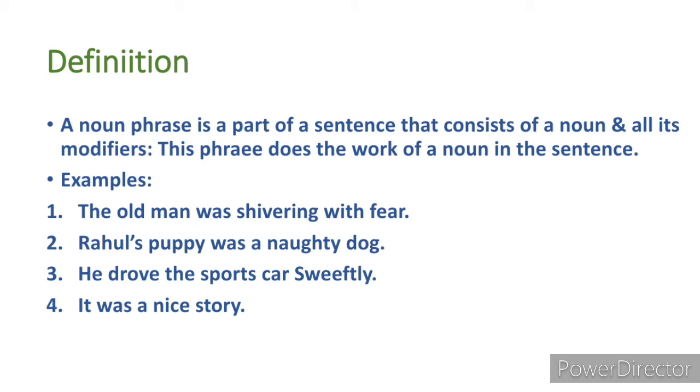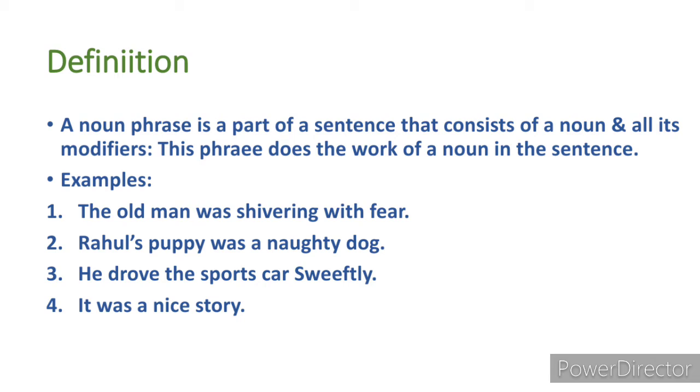See the first sentence here, and we will come to understand what a noun phrase is. The old man was shivering with fear. In this sentence, the old man is considered to be the noun phrase because there is the word man as a noun and the pre-modifiers are the and old.